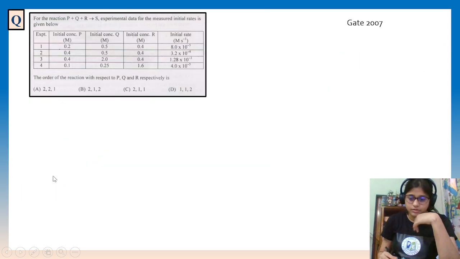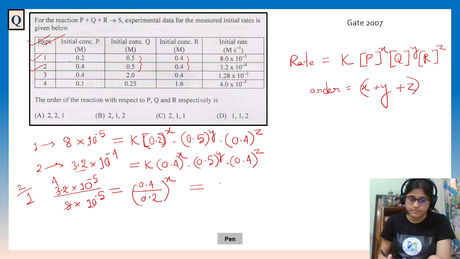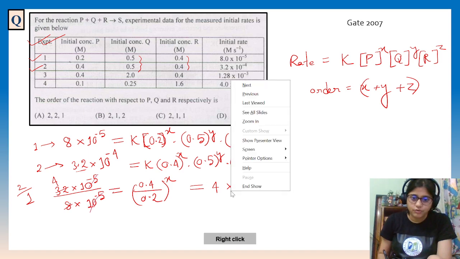So here, sorry, 4. Not 4 into 10 to the power 5, only 4.